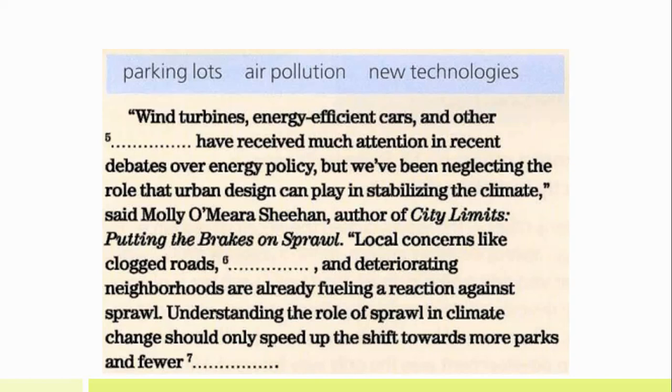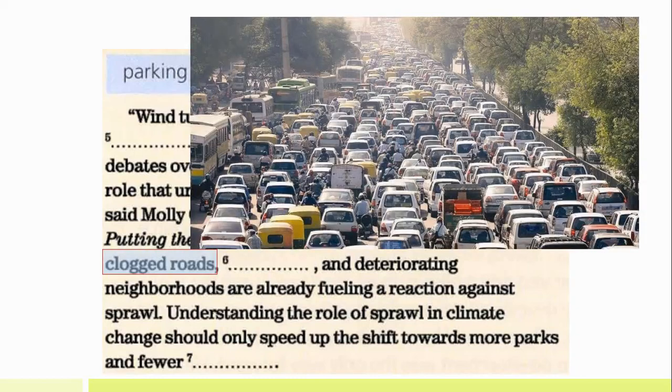So take notes. Said Molly O'Meara Sheehan, author of City Limits, Putting the Brakes on Sprawl. Local concerns like clogged roads, okay, that's not hard to explain. The image explains itself. Those are clogged roads. The word clog in English, C-L-O-G, it means taquear.